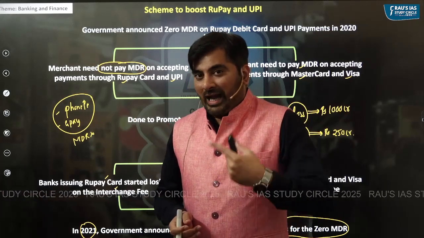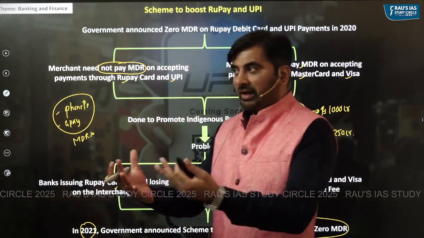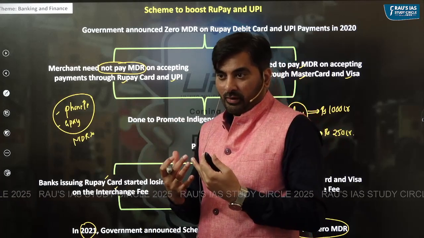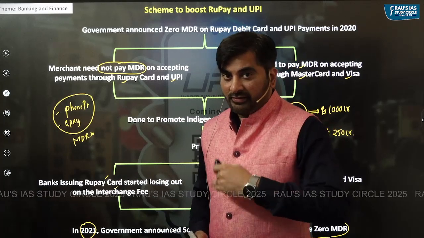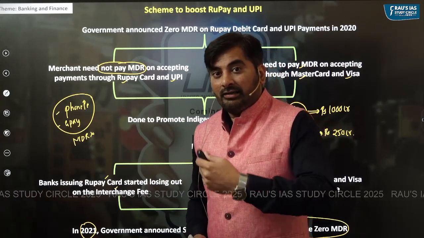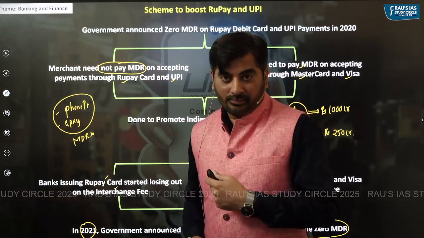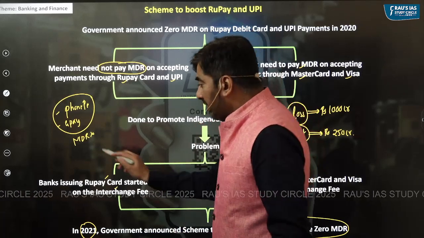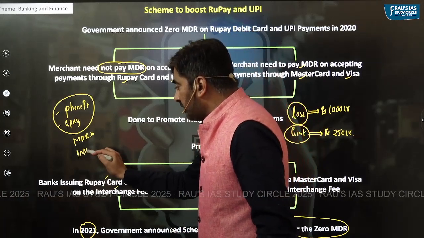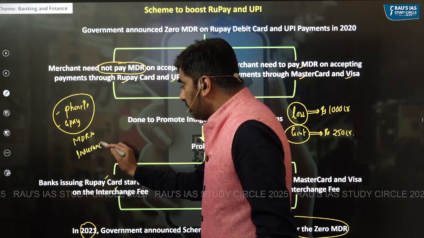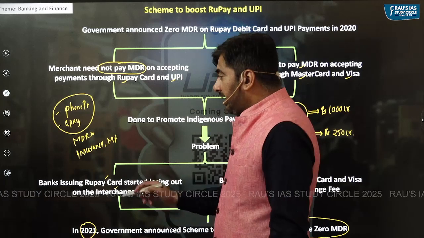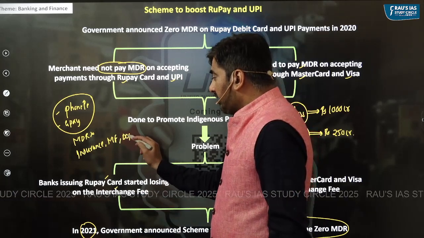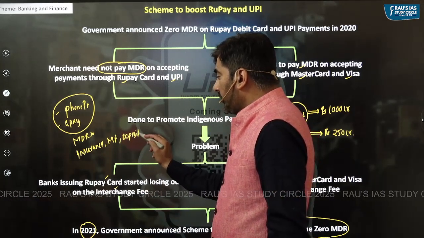If you look at these apps, because they have large number of customers who are using these apps, they are earning huge amount of profits by selling other financial products. For example, they might sell financial products on their app like insurance, like mutual funds. They might enable banks to accept deposits.